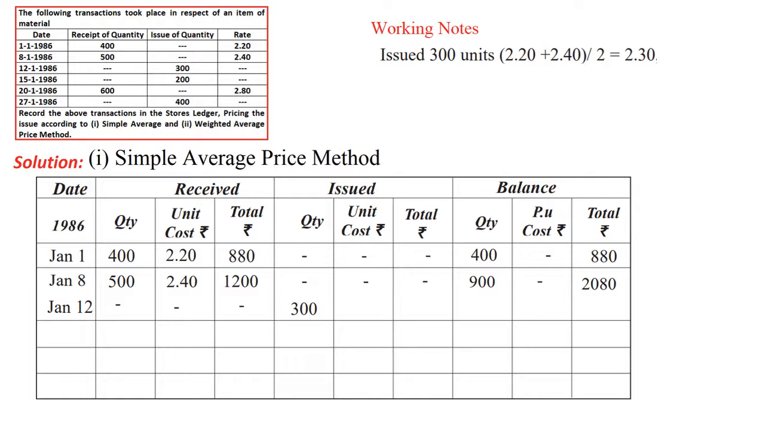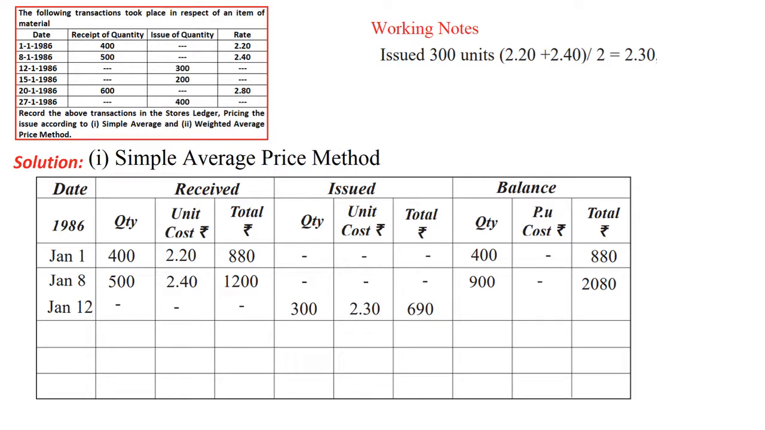900 units and 2080 is the cost. So this 900 units containing two slots of material at 2.20 and 2.40. So therefore what we are doing, we are making the summation of these two prices, that is 2.20 and 2.40, and divided by 2, that is simple average we are doing. We are getting a new price, that is 2.30. At this price we will issue, so we will take the issue price 2.30.